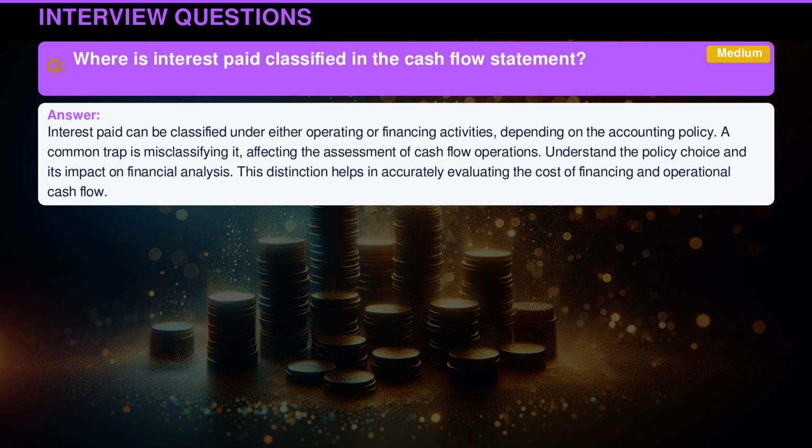Interest paid can be classified under either operating or financing activities, depending on the accounting policy. A common trap is misclassifying it, affecting the assessment of cash flow operations. Understand the policy choice and its impact on financial analysis. This distinction helps in accurately evaluating the cost of financing and operational cash flow.